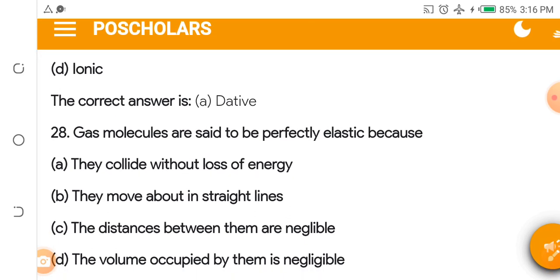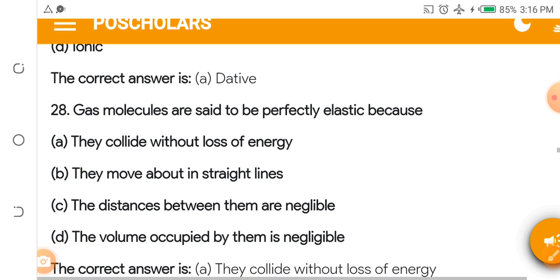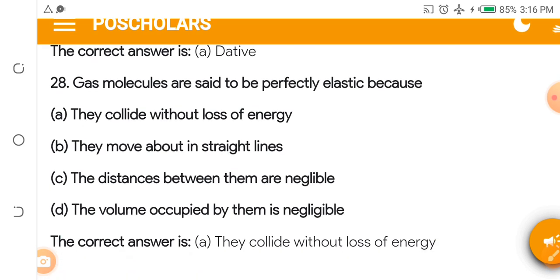Let's understand the question. Gas molecules are said to be perfectly elastic. You can't say that about solids, and you can't say perfect elasticity about liquids. But for gas molecules, we say they are perfectly elastic because they collide without loss of energy. The answer is they collide without loss of energy.